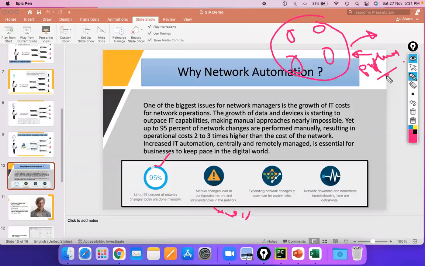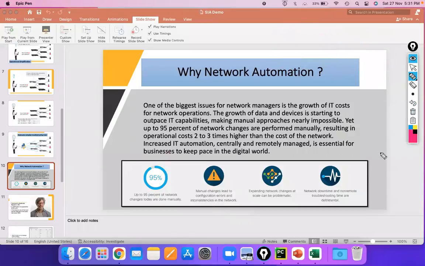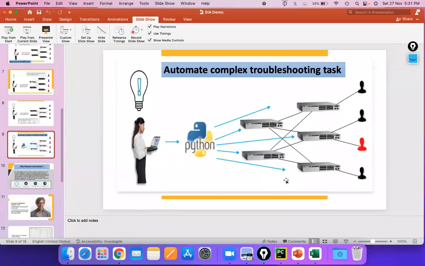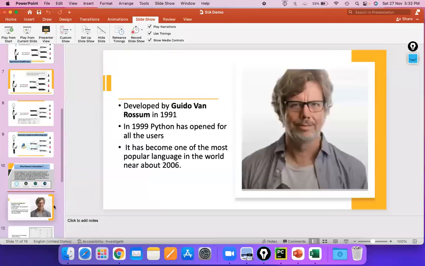And as I told you, in the future the network orchestrator is also coming. So it is going to help you if you learn automation. It will also help you in future. Let's move ahead to network downtime and non-remote troubleshooting. Obviously, I told you the non-remote troubleshooting steps. This is the example of non-remote troubleshooting, right? Whenever the user is facing any issues, automatically the alert will generate and we will get the email.